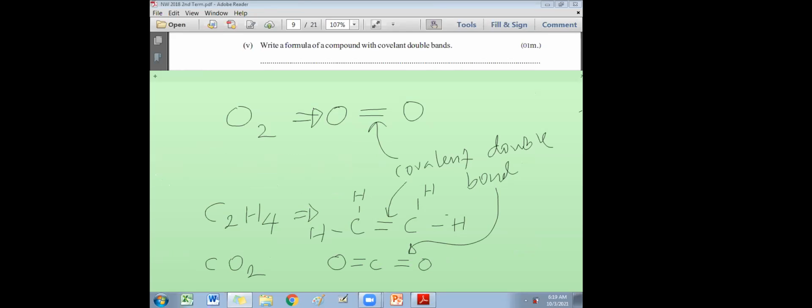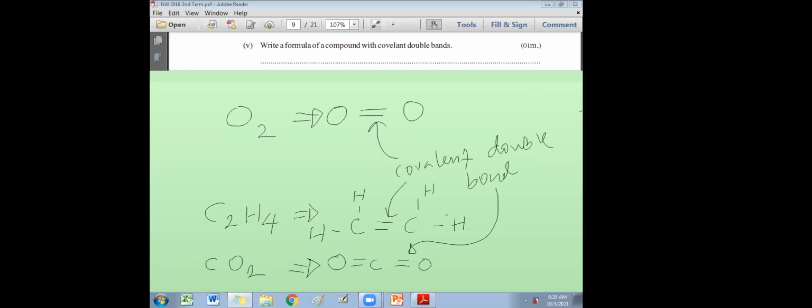Please copy down additional information, an example also, if you want. If there's a covalent triple bond, this is the answer you can write: N2. Now, can I tell this O2 as a Lewis structure? Yes, I'll ask the answer.